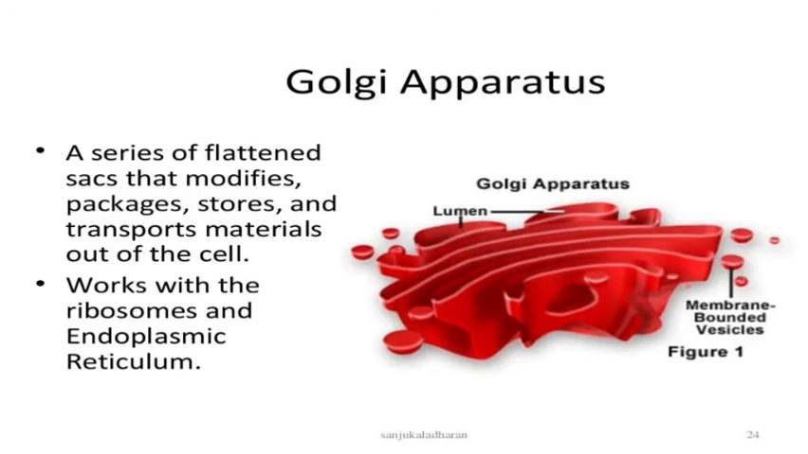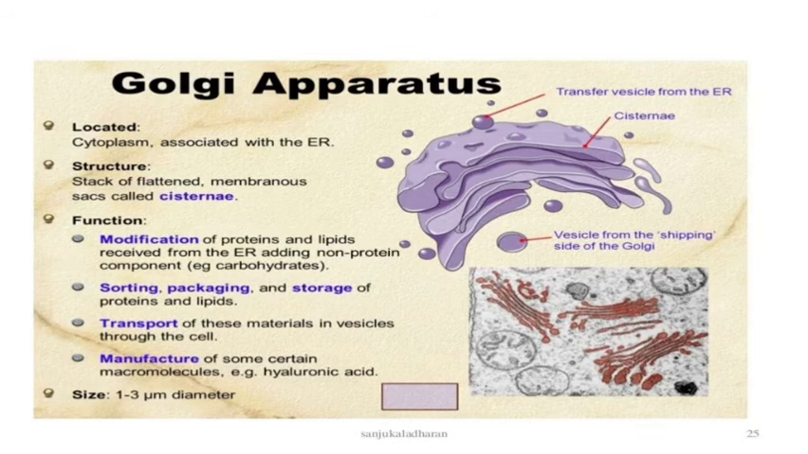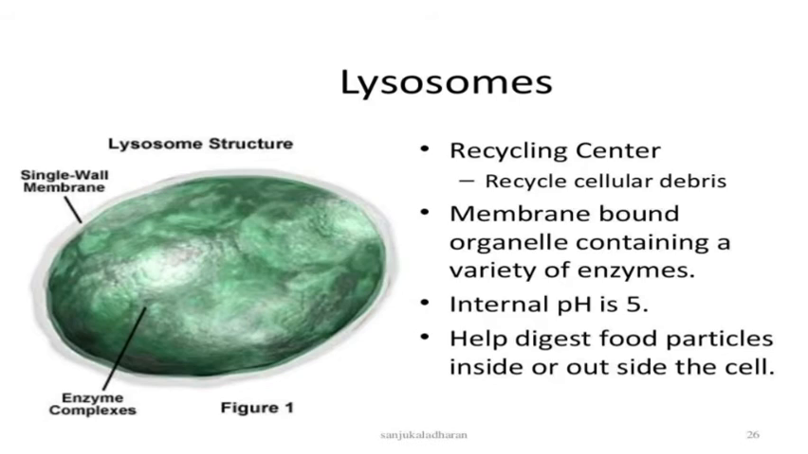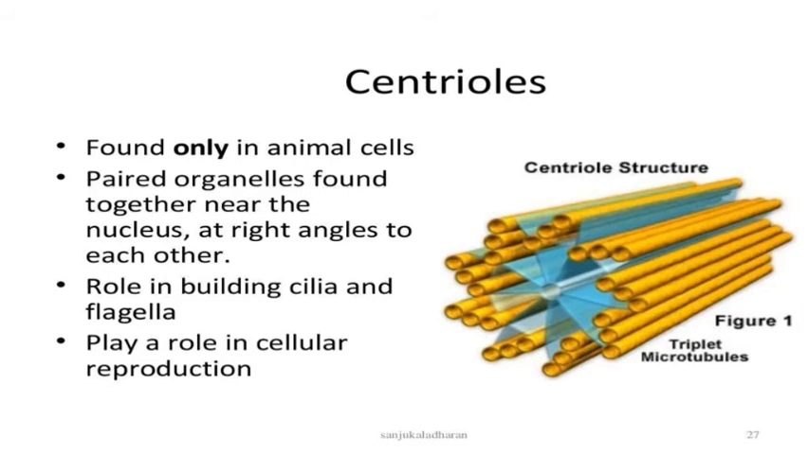Next is the Golgi apparatus. Whatever is synthesized in the endoplasmic reticulum is packed by the Golgi apparatus, which packs, stores and transports the materials out of the cells. So these are the structure of the Golgi apparatus and its functions: modification and sorting, packing and storage, transport, and manufacture of some macromolecules. This is the lysosome. We call it the suicidal bag of the cell. It is a recycling center. It is also a membrane-bound organelle. Next are the centrioles. Centrioles are present only in animal cells.